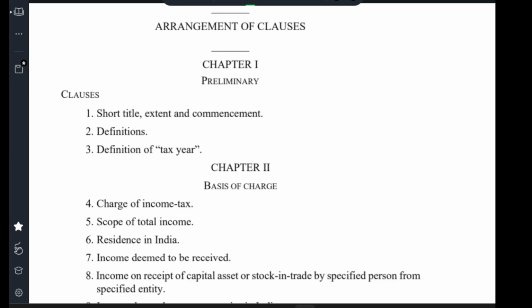So, Clause 1, short title, extent and commencement. Clause 2, definitions. Clause 3, tax year. Tax year is important. Chapter 2, basis of charge.